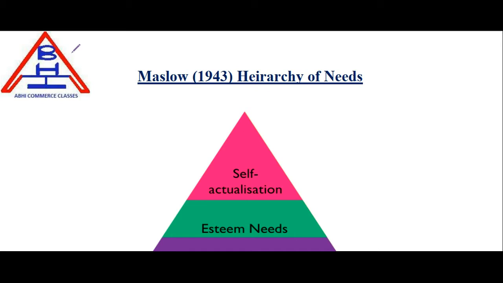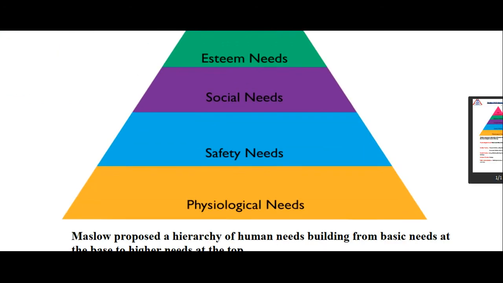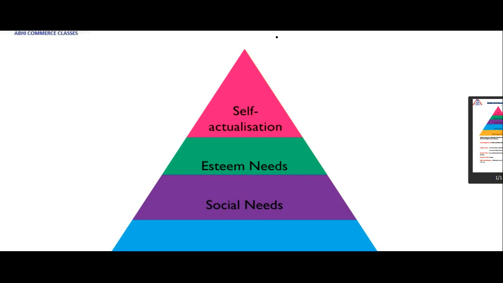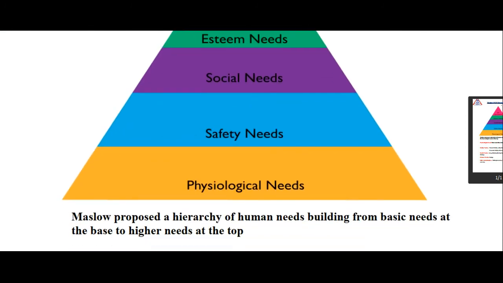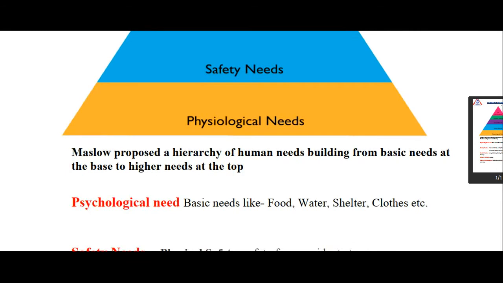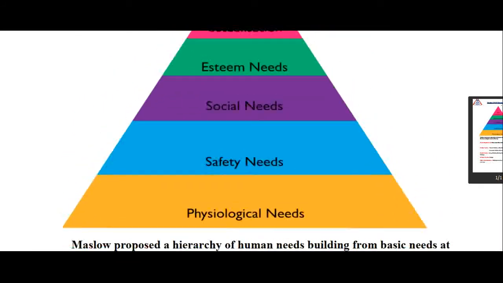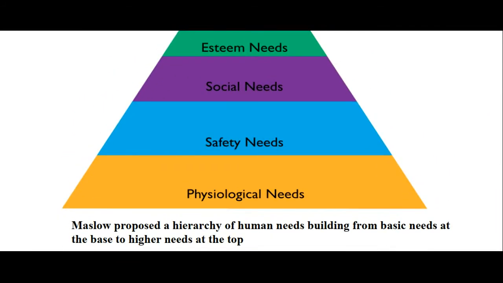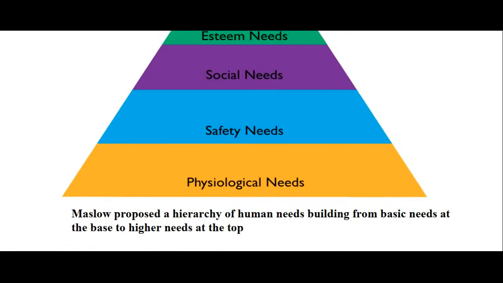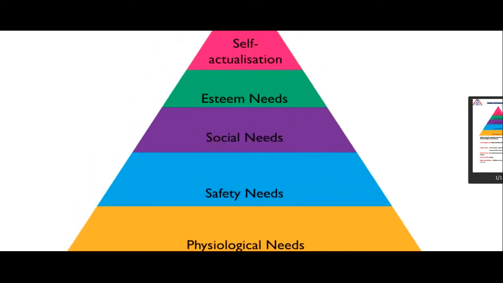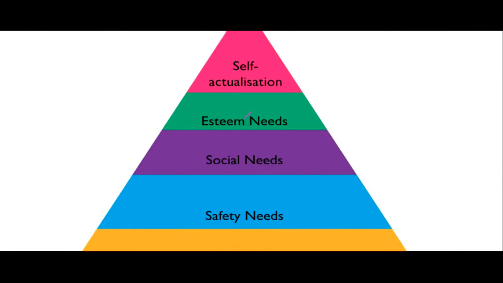In today's class, we are going to discuss Maslow's need hierarchy theory, which is also called hierarchy of need theory, which was given by Maslow in 1943. This theory is drawn in a triangle shape, or you can say a pyramid shape, which starts from the bottom and reaches the top. At the bottom, Maslow has given the first need of a person, that is the physiological need, second is safety need, third is social need, fourth is esteem need, and fifth is self-actualization need.